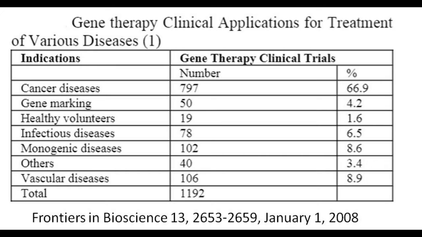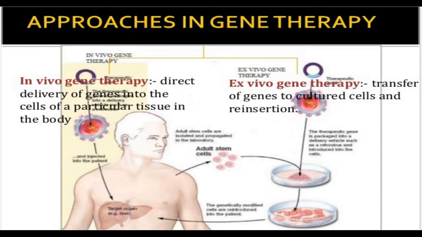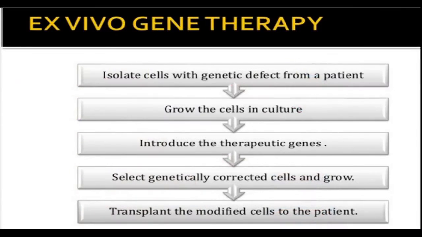Now, the approaches in gene therapy: it can either be in vivo gene therapy or ex vivo gene therapy. In case of in vivo gene therapy, the genes are directly delivered into the cells of a particular tissue in the body. Whereas in case of ex vivo, the transfer of gene is done to the cultured cells and then the insertion is carried out. So basically it is out of the system, ex vivo.